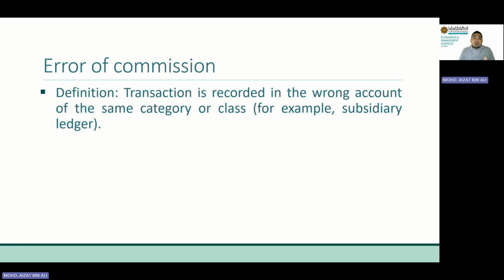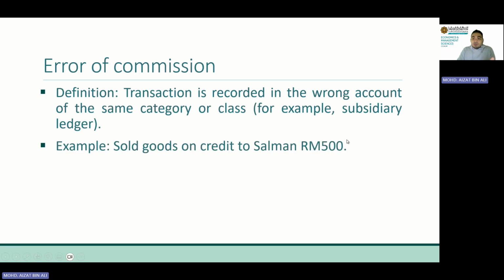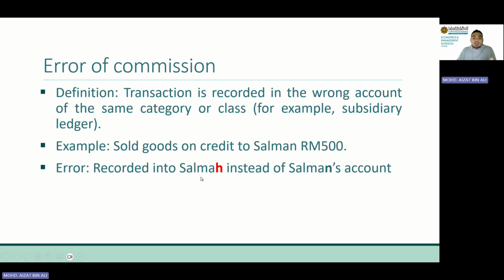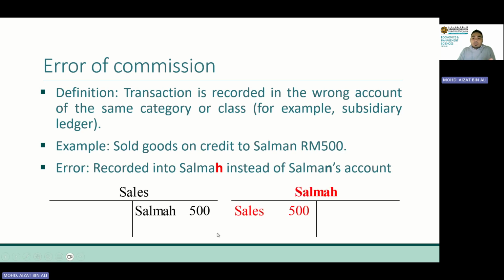Trade receivable. Example, we sold goods on credit to Salman, 500 ringgit. Instead of recording to Salman, we record the transaction into Salma's account instead of Salman's account. So it would look like this. The sales is right, but Salma here is the wrong account altogether. Salma, 500 ringgit. But because both Salman and Salma are trade receivables, our accounts still balance. So this is a problem that we may overlook if we don't check properly.